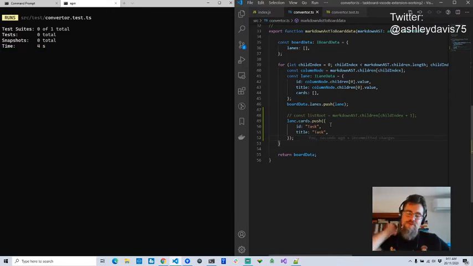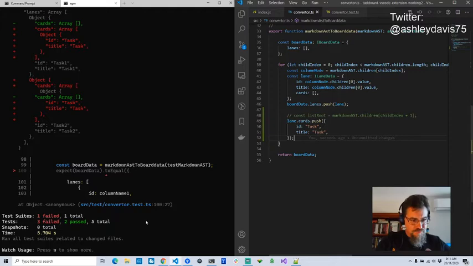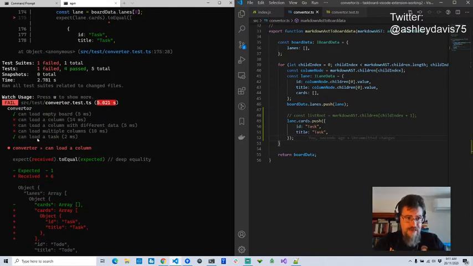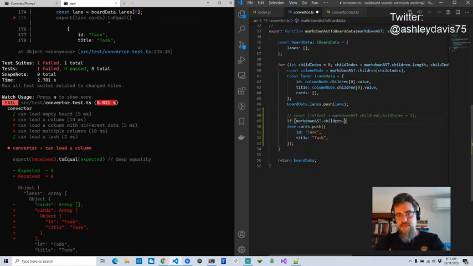And if this was enough to pass all my other tests, job done. But no, I've got a whole bunch of failing tests. Okay, so I have got my test passing, can load a task. I kind of cheated to do that. Interestingly enough, my original test to load an empty board still passes, but I've got a bunch of failing tests because this is hard coded to return a task in places where it shouldn't return a task. So I'm going to quickly work around this by saying only if there's more than one child in the list will I add that task.